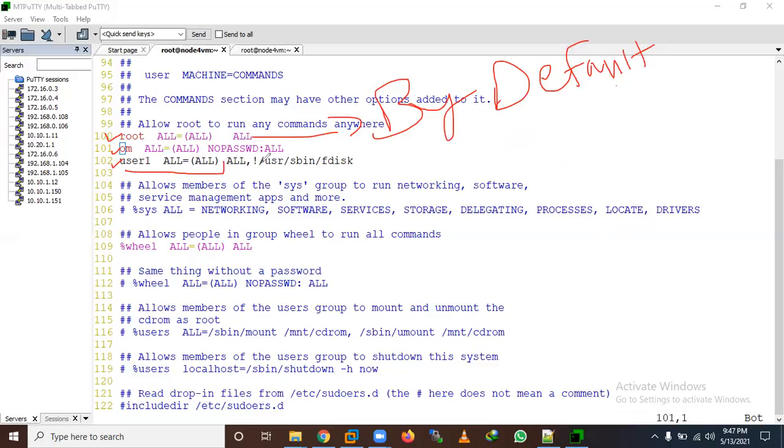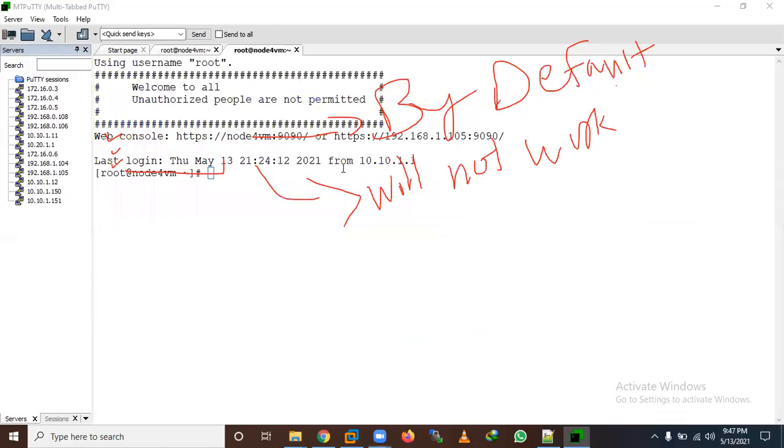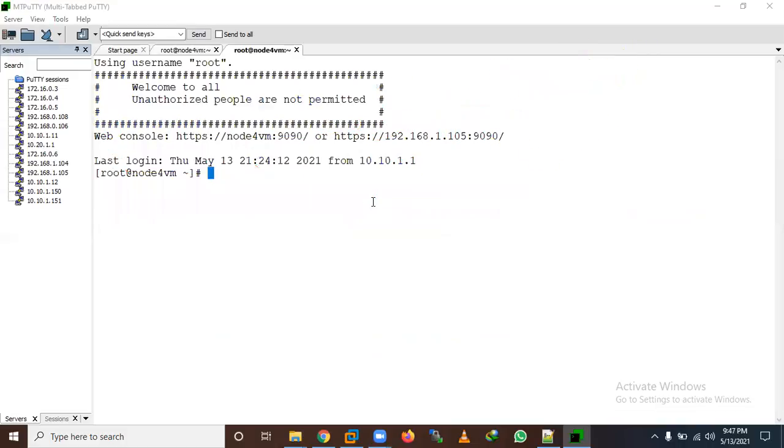Here I'm giving all commands, but except means this command will not work. If I don't want to allow a command, suppose I want to exclude it, this command will not work. So this user can run all the commands except this one command. Let's verify first. Let me log in with su hyphen om. I have logged in here, so ignore this error, it's not an error.